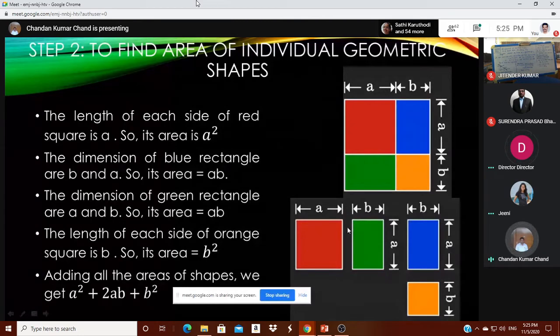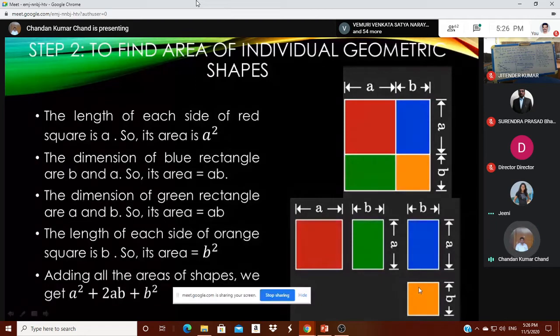Now they will find out the area of each of these constituent parts. They know that this is a square of side a, so its area will be a square. Again, this small one is another square, its side is b, its area will be b square. Then each rectangle has sides a and b, so their area each will be a into b, that is ab each. So they can find the total of the areas of these four parts as a square plus ab plus ab, that is 2ab, plus b square.